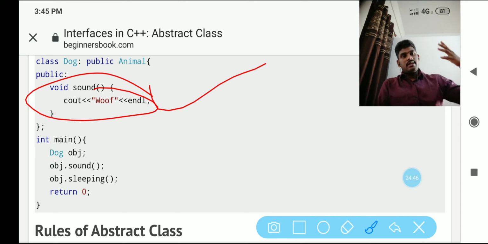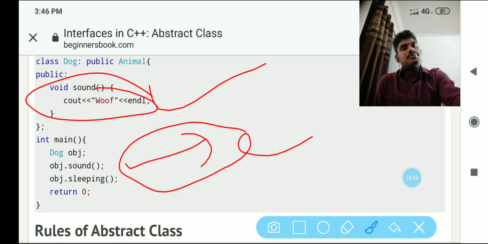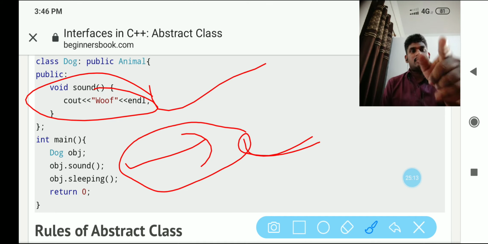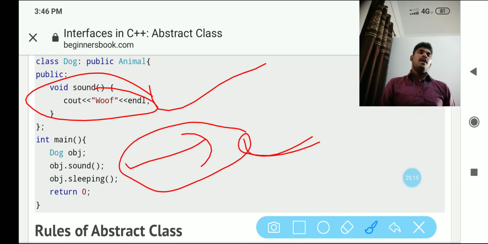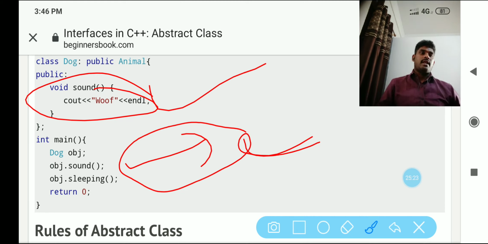Because the pure virtual function is implemented in the derived class, this class will not be an abstract class. What is the abstract class here? The above class is the only abstract class. This one is not an abstract class. Why does it not become an abstract class? Simple. We are implementing the pure virtual function here. If we do not implement the pure virtual function in a derived class, then we can call that class also an abstract class. This is about the abstract class.